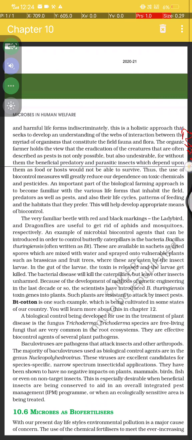for without them, beneficial predators and parasitic insects which depend upon them as food or a host would not be able to survive. Thus, the use of biocontrol measures will greatly reduce our dependence on toxic chemicals and pesticides. An important part of the biological farming approach is to become familiar with various life forms and inhabitants, farmers' predators as well as the pests, also their life cycles, patterns, habitats and preferences, and they will help to develop appropriate biocontrol.